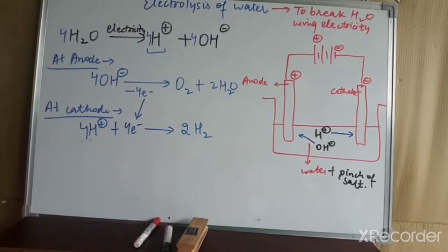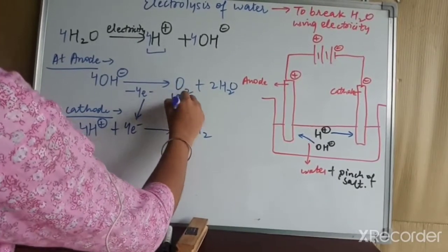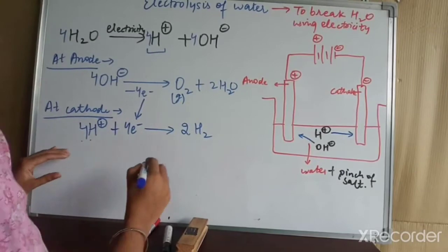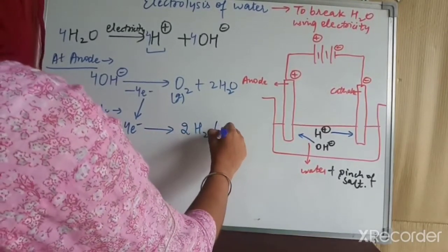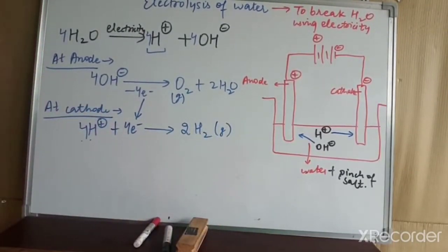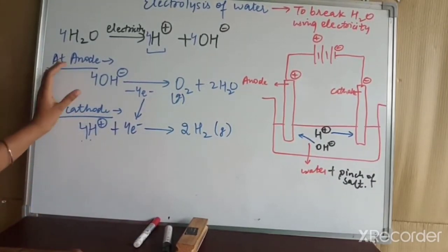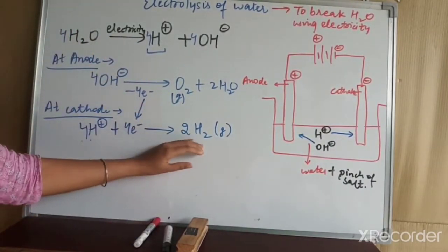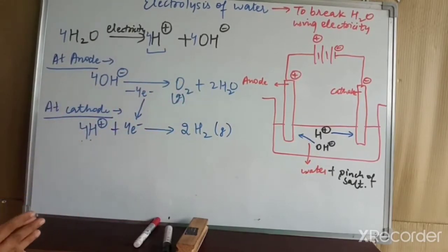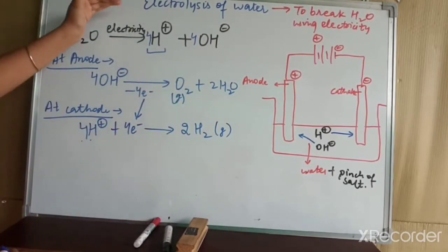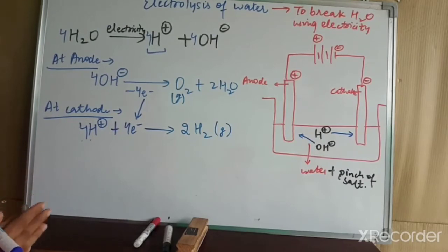of hydrogen gas. Now this is the oxygen gas which has been released at the anode, and this is the hydrogen gas which has been released at the cathode. Now you can clearly see that we have broken down the water into H2 and O2, hydrogen gas and oxygen gas. So that is the meaning of the electrolysis of water, to break the water using electricity.